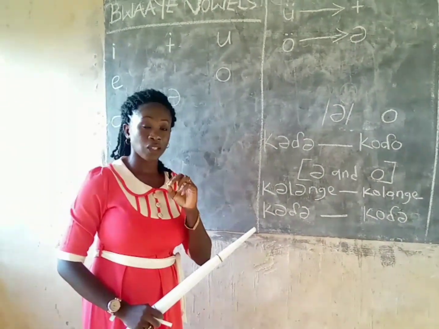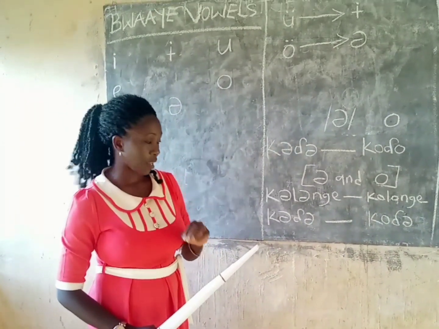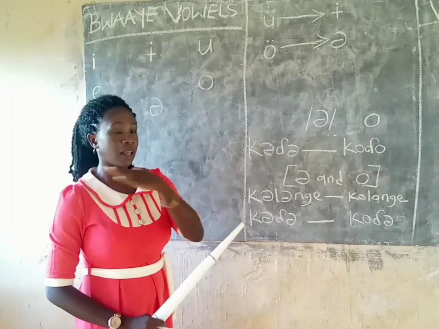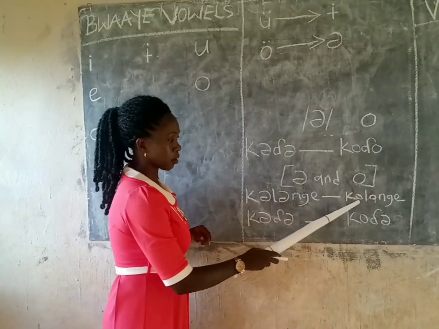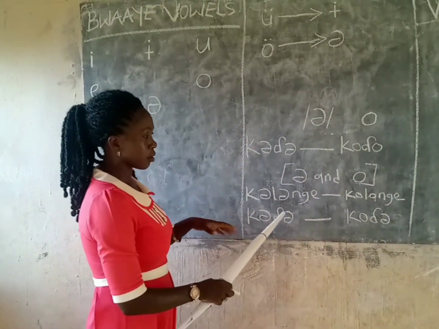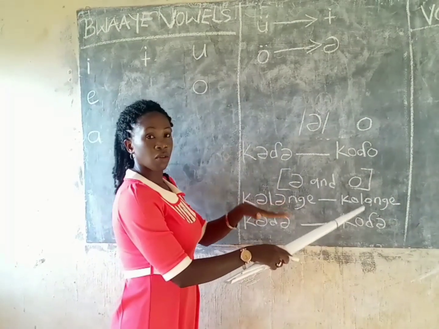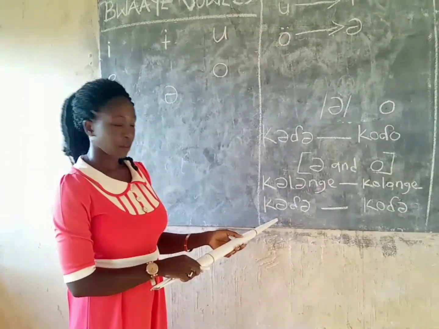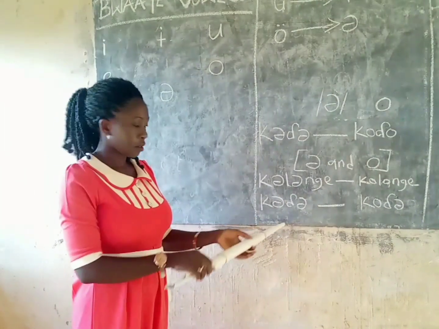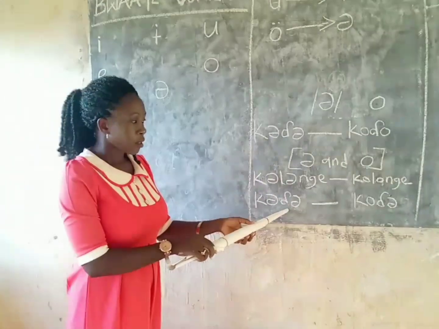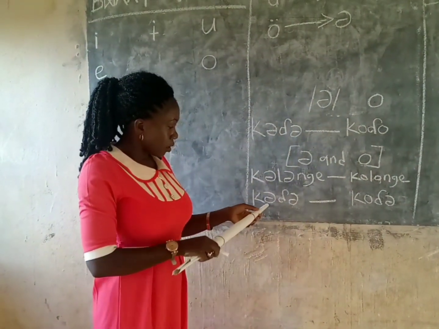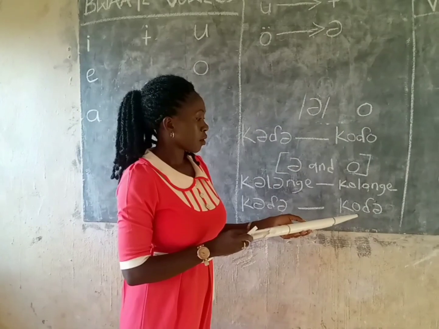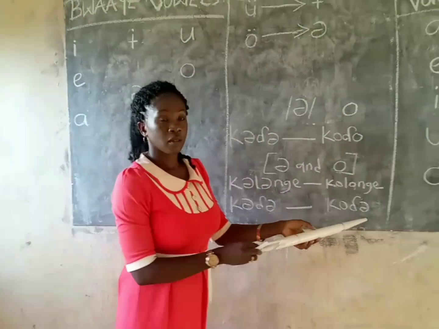So always notice the position of the tongue in giving a sound. Either the tongue is in the central or is at the back. We have another word here. Kadu. If you use o in place of the shwa, it will give you a different thing again. We have kodo.